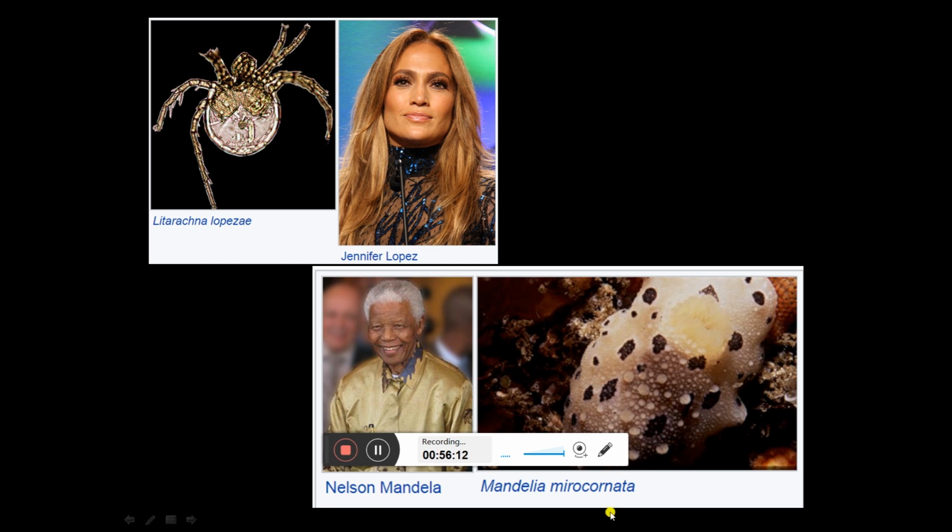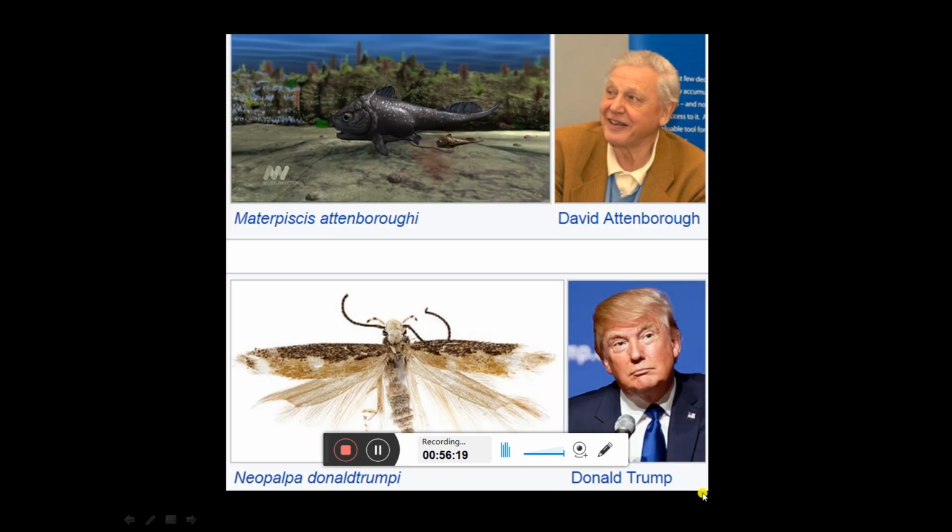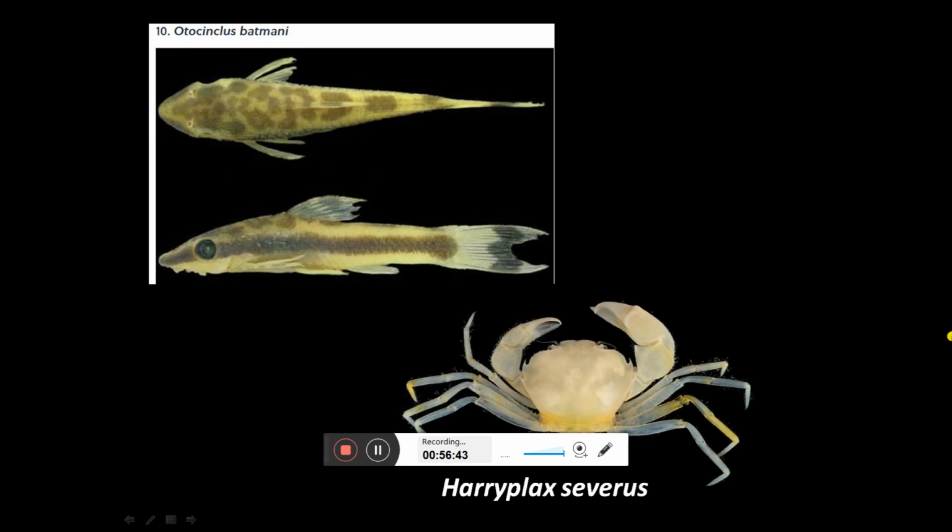An entire genus of a sea slug is named after Nelson Mandela. You can see Mandelia. Debbie Netterbug, Donald Trump also. Now there is a story in this particular moth. It is not named after Donald Trump, but you can see a golden patch on the head region of this moth, which shows similarity with Donald Trump's hairstyle. So looking at this similarity, it has been named after Donald Trump. So you can have fun while describing new species.